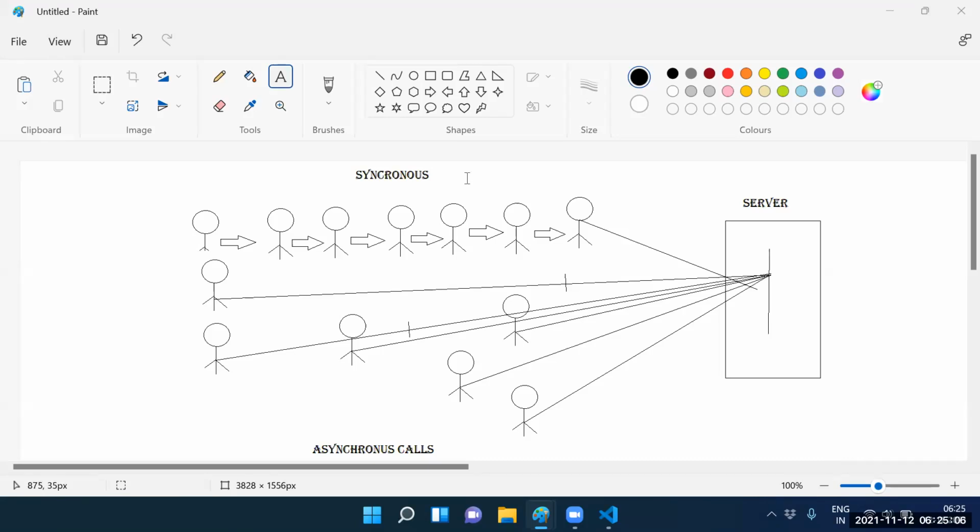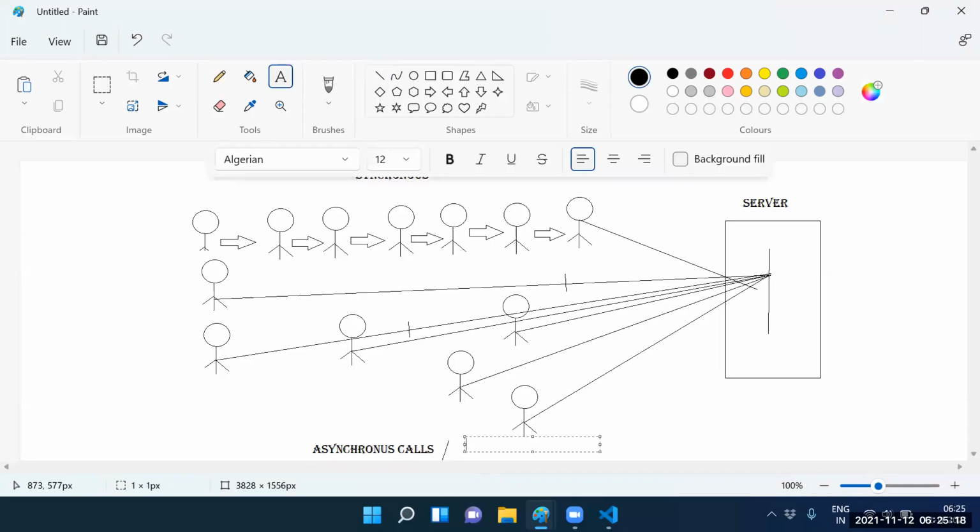Guys, asynchronous calls are also called Ajax calls. Have you heard about Ajax calls? Yes, sir. Asynchronous calls are also called Ajax calls. Very, very simple point.